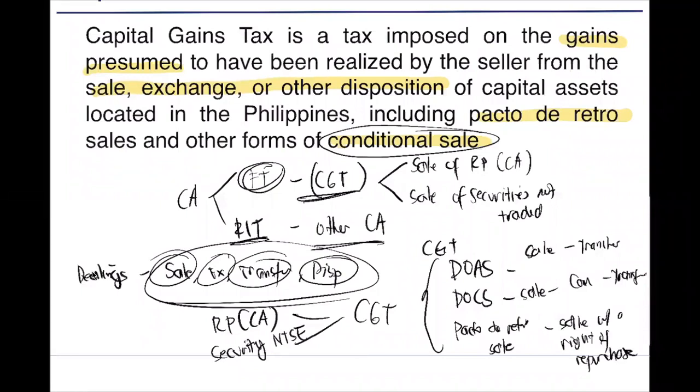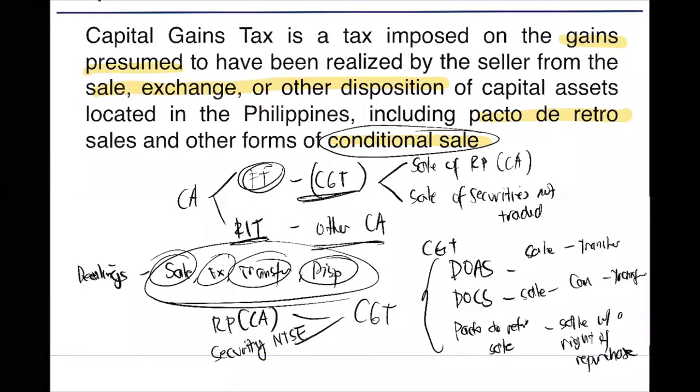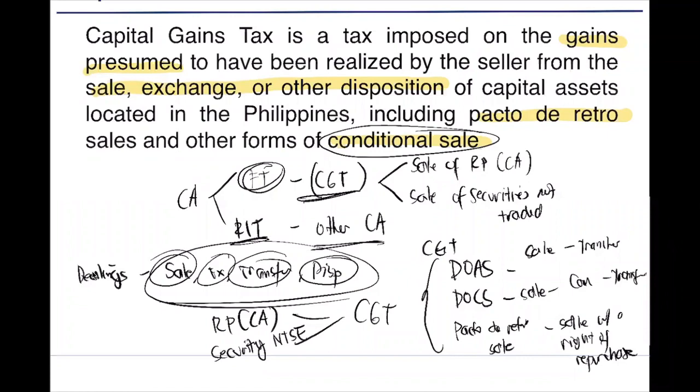How about, sir, the sale, exchange, or transfer or disposition of other capital asset? If that is an other capital asset, not a real property or a security not traded in stock exchange, then we tax it at regular income tax. I hope we are clear with this. We proceed.